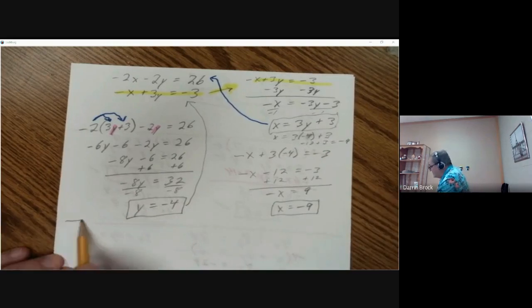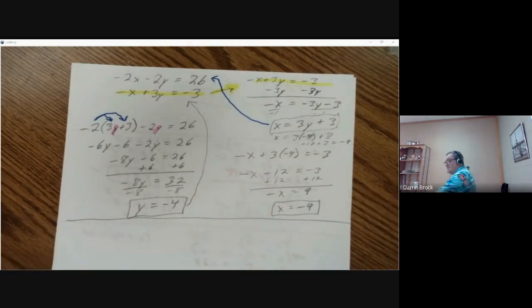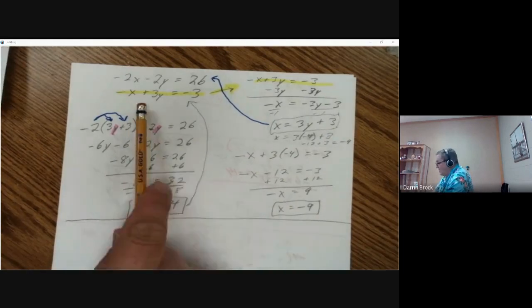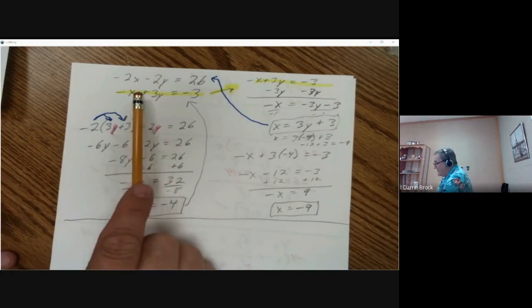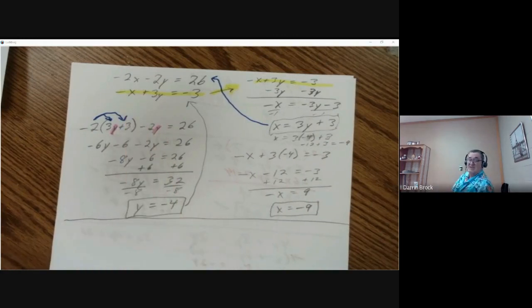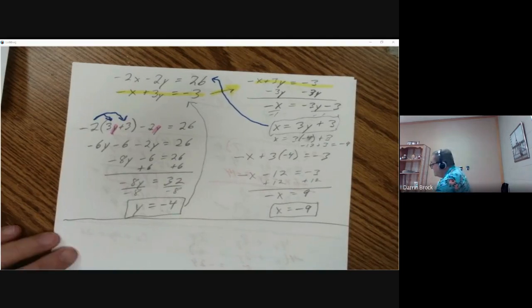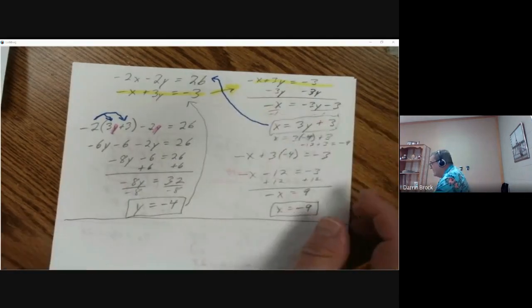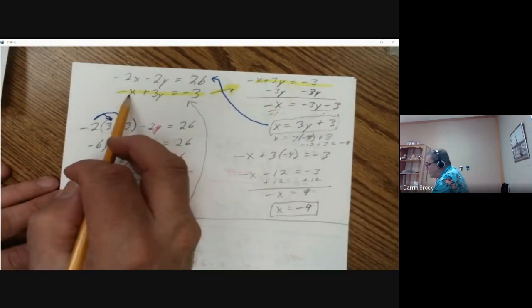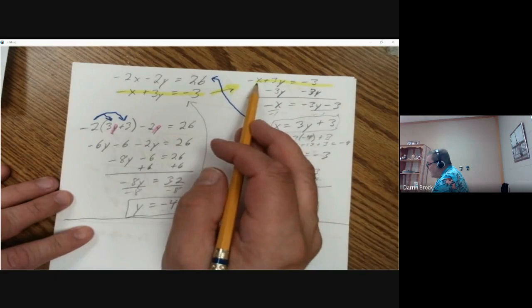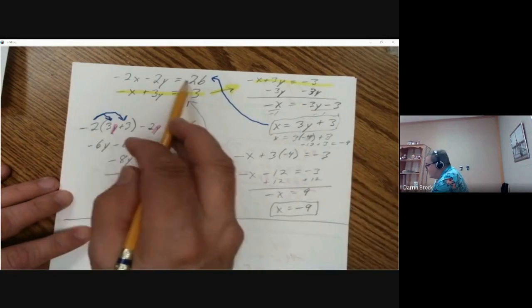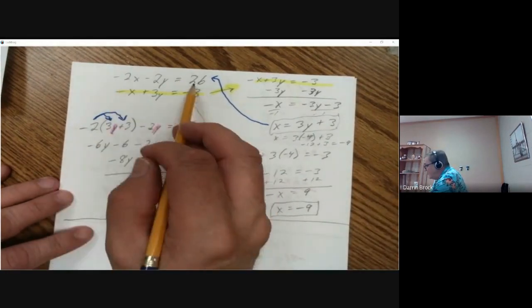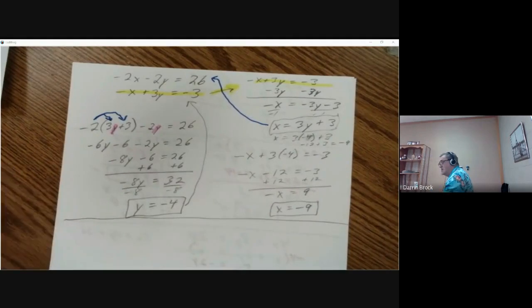So this is using substitution. We can solve one of these for x or y. We could have solved that for y if we wanted to, but we would end up with a fraction for the x number. It'd be like 1/3 x, which you can do if you're comfortable with fractions. You can put the 1/3 in there. But I try to find something which is like a solo variable. We had a negative 1x that we were able to figure out what x equaled. This one we could have done also because we could divide by 2, and everything divides by 2, so we would not have had a fraction in there, and that gives us options as well.